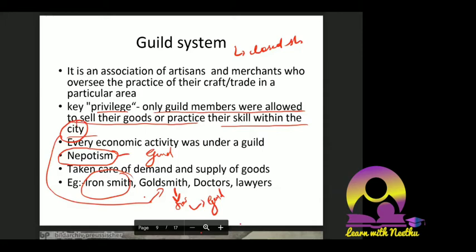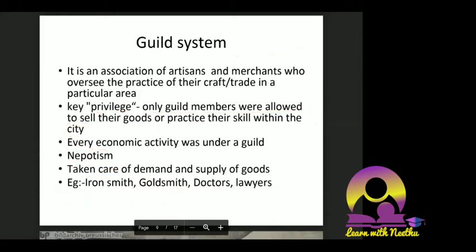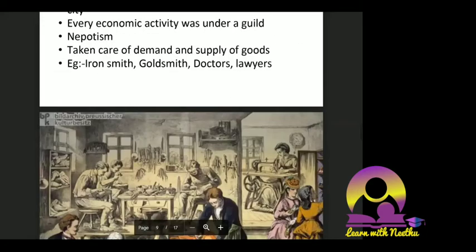They also took care of demand and supply of goods, for example ironsmiths, goldsmiths, doctors and lawyers. You don't have to understand this much about the guild system. I'm just telling you so that you know how it has evolved. Feudalism we have studied, so feudalism moved to the guild system and the guild system moved to capitalism. I'm not talking about capitalism now because we'll have other sessions and it is very simple.